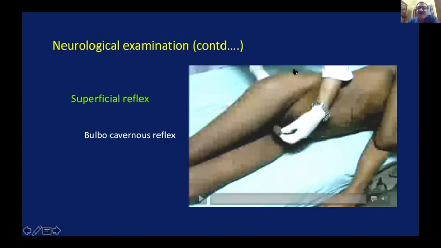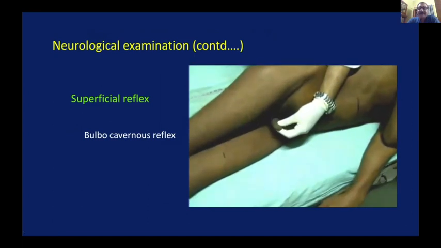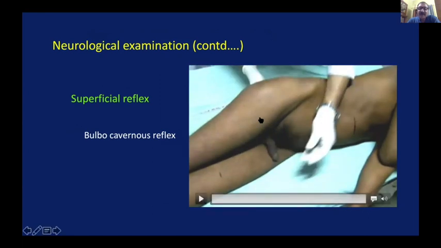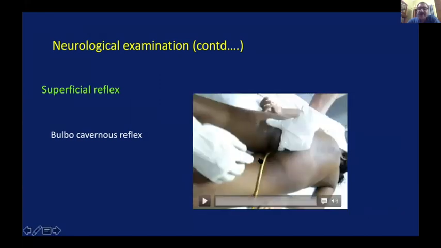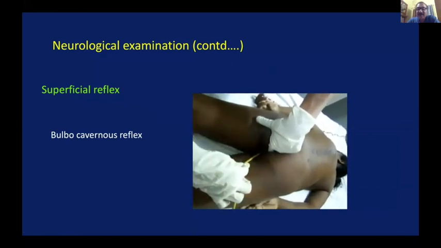Now, bulbocavernous reflex: with one finger inside the anus, the other hand stimulates the glans penis, and the finger inside the rectum feels for the contraction of the bulbocavernous, as far as the male is concerned. In the females, it is done either by pulling on the catheter or by pressing on the mons pubis, while the one hand feels for the contraction.